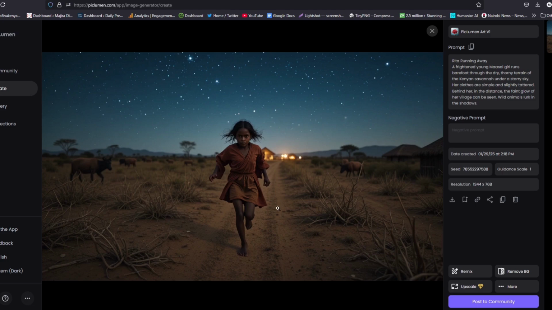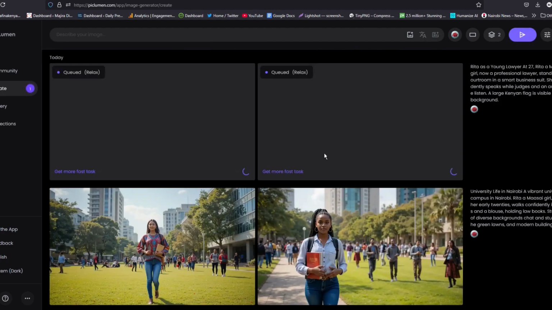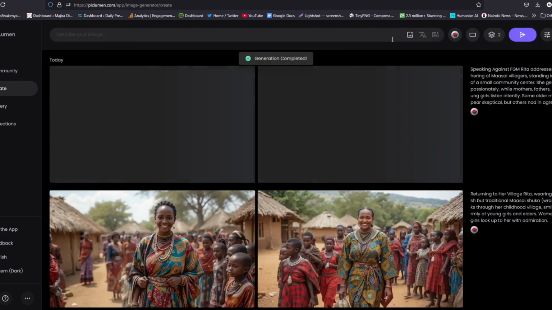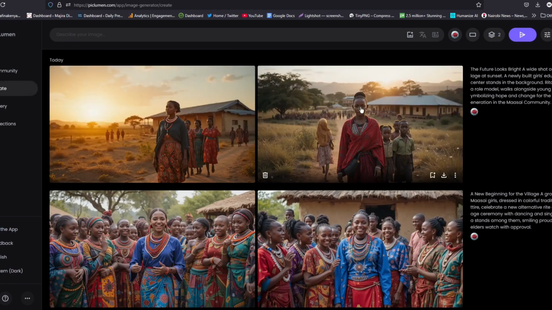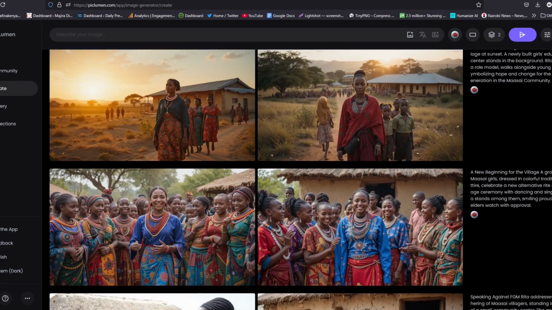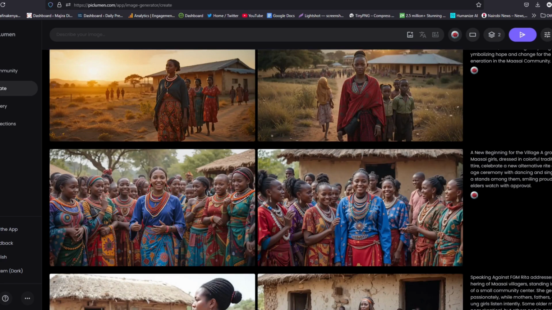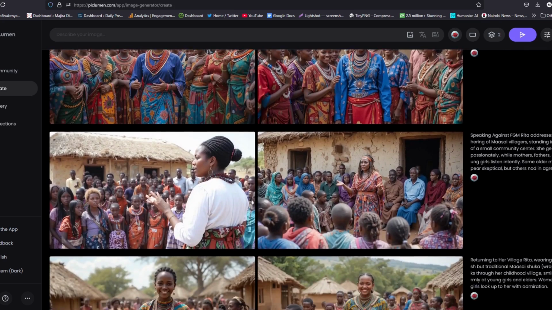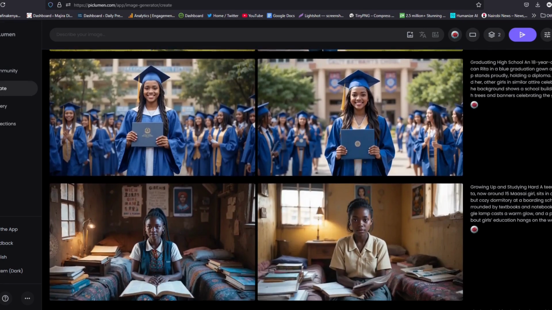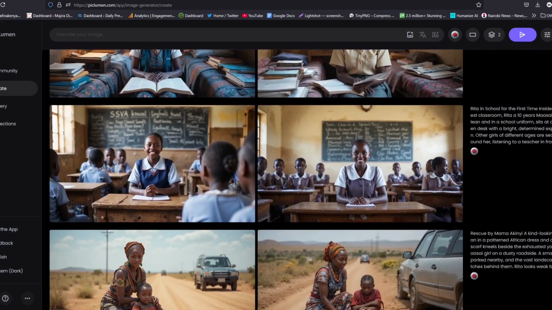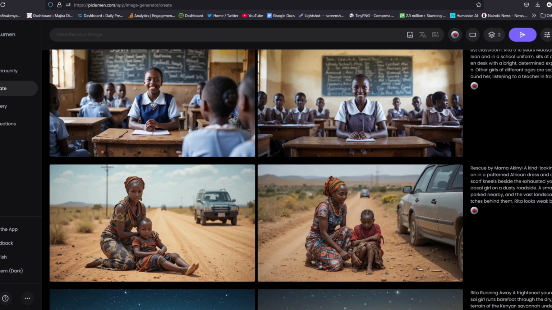So I'll go ahead and generate prompts for all the other images. Now look at what our prompts from ChatGPT have turned into. These are the pictures that we can now use to create our stories. Now these photos are consistent and tell a story from the childhood of Rita throughout her education life, and then rising in the rank to becoming a lawyer, to now championing and advocating for child's rights in her Maasai village. So by just using these two tools, you can tell an incredible story, and all this is for free.